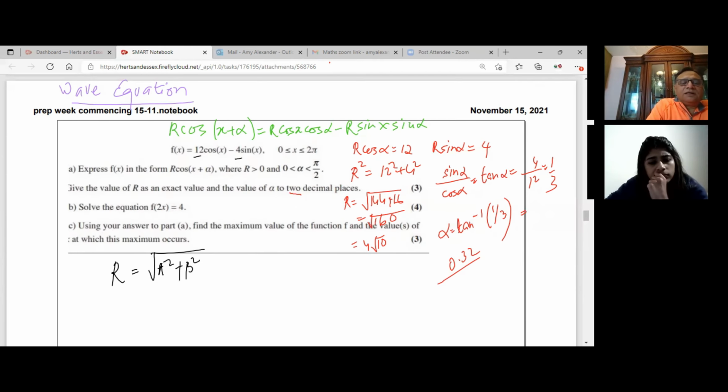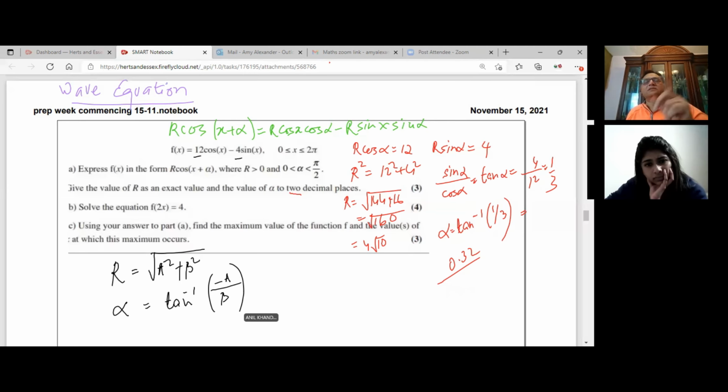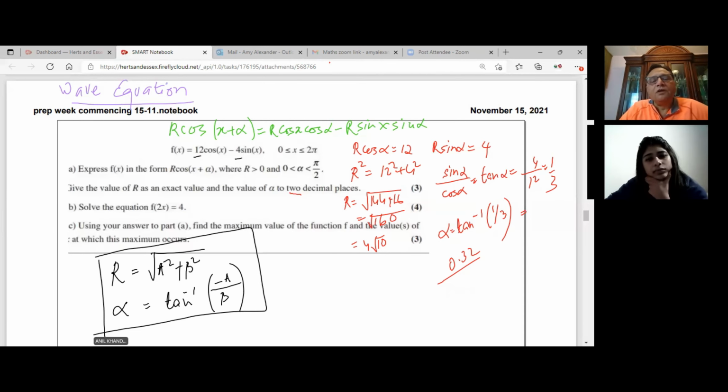And alpha is equal to tan inverse of A over B. The coefficient of sine, which was 4 here, so I should write minus A over B, because this is minus of minus, because the formula has that minus thing. So tan inverse of minus, minus 4. So this becomes your standard formula to convert into R cosine of x plus alpha.